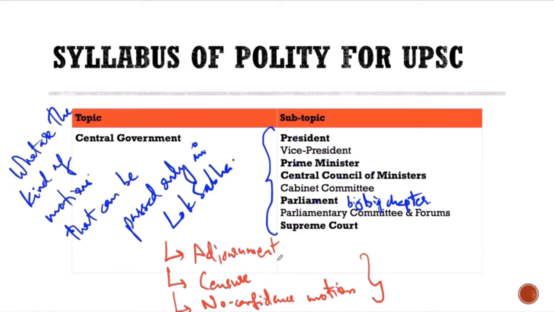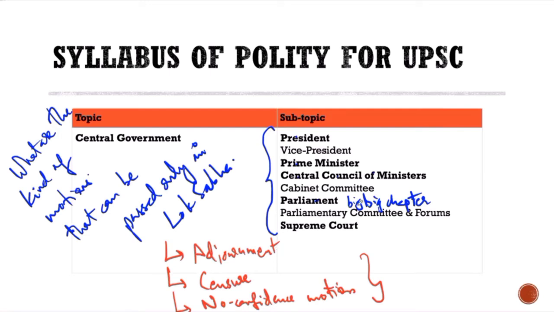Why is the no confidence motion supposed to be only for Lok Sabha and not for your Rajya Sabha? Because you're trying to dismiss the Council of Ministers, and the Council of Ministers are responsible to the Lok Sabha. So there is some logic here. Similarly, what about censure? Can censure be passed against a Council of Ministers, or can it be against an individual minister? How does it work? So, things like that. Parliament is a big chapter.